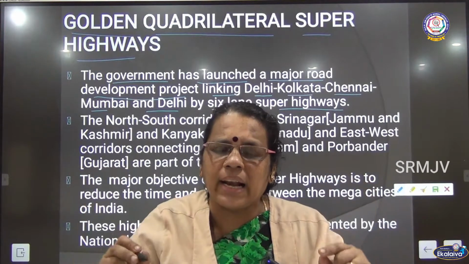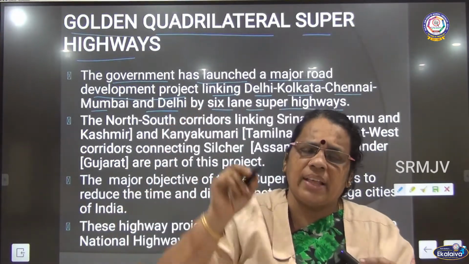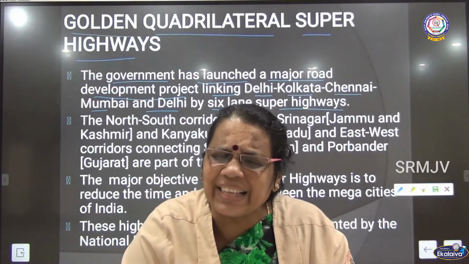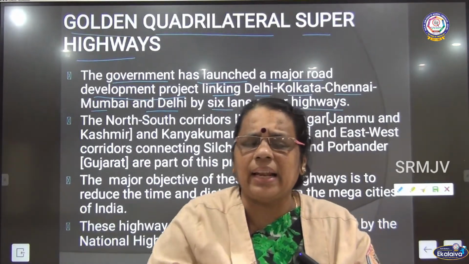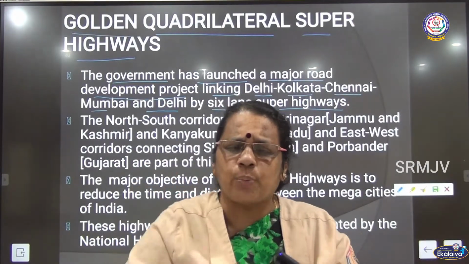Golden quadrilateral superhighways is a 6-way lane carried out as a project by the government, which connects the mega cities of the country like Mumbai, Delhi, Chennai and Kolkata. So we can call it golden quadrilateral superhighways.